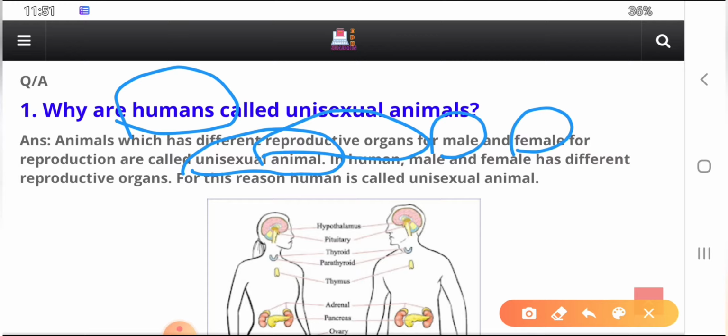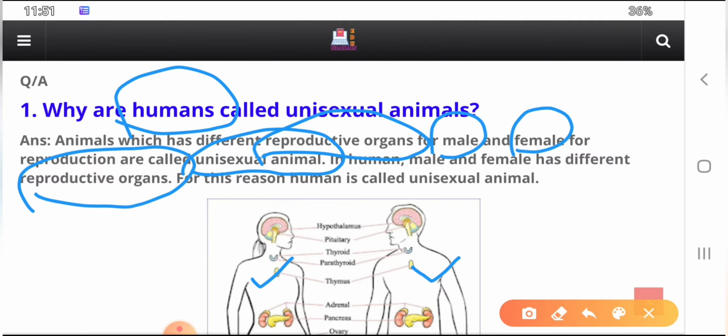In humans, this is a female and this is a male, and they have different reproductive organs. This is the reason that humans are called unisexual animals.